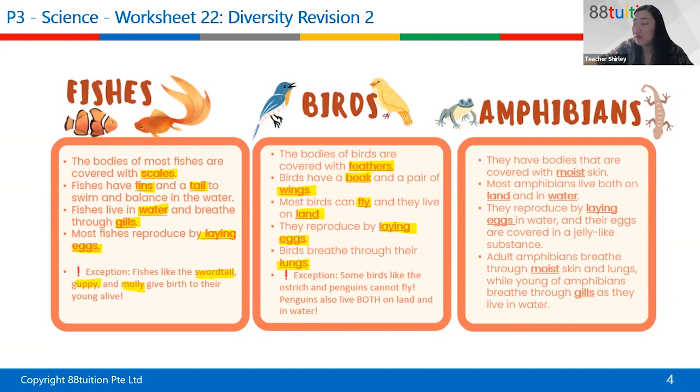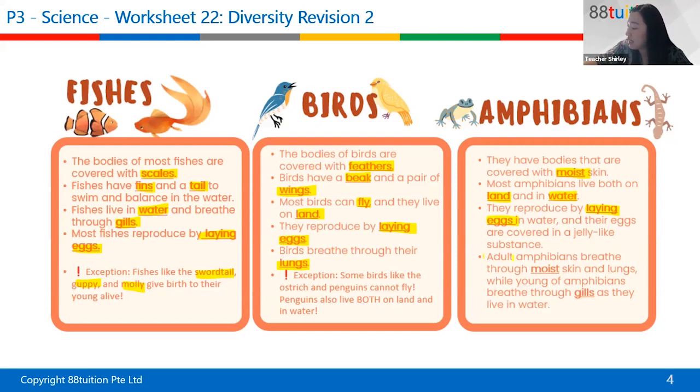Next would be amphibians. Amphibians have bodies covered with moist skin, and most amphibians live both on land and in water. Examples of amphibians are the newt, salamander, frog, and toad. They also reproduce by laying eggs.